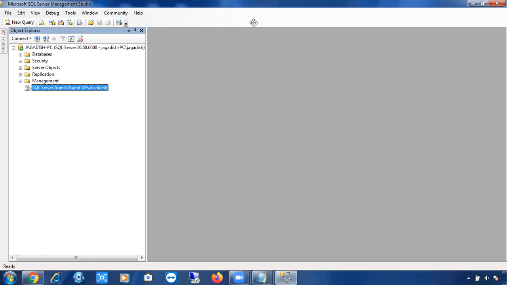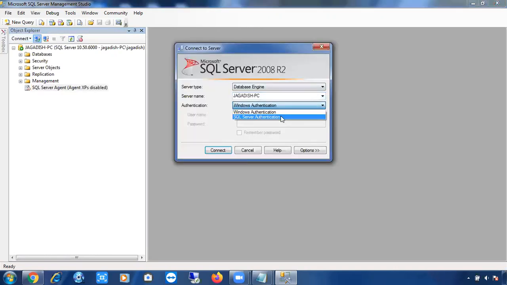If the SQL service is up and running or not running, he can still see SQL Server Agent here. If it is not running, the agent will simply be in stopped mode. If it is up and running, the agent will be available. But he cannot see the agent at all. If you want, I'll show you that one.